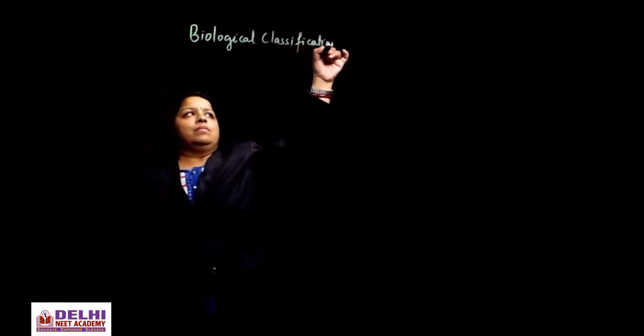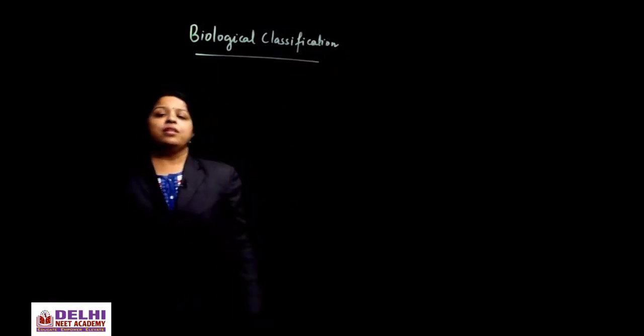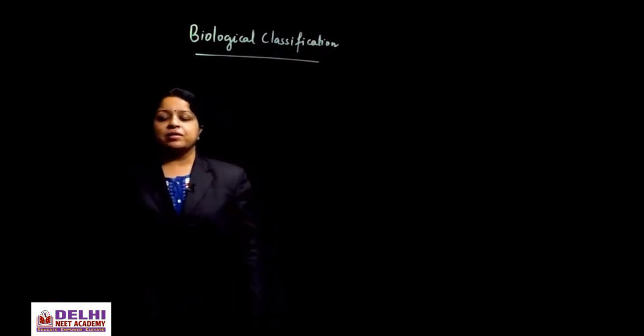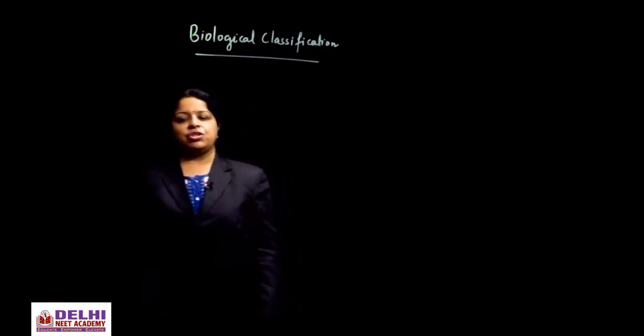To start with a new chapter, that is biological classification. So the name of the chapter is biological classification, where we are going to first study about the various types of kingdom systems of classification.